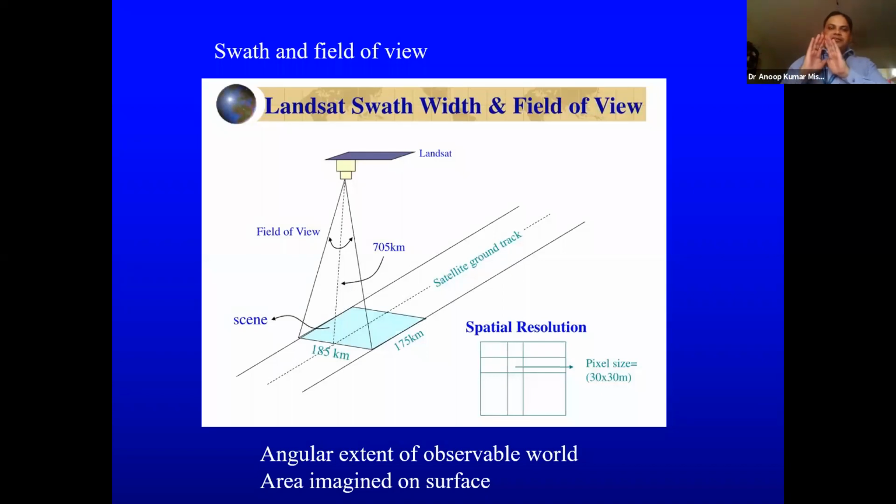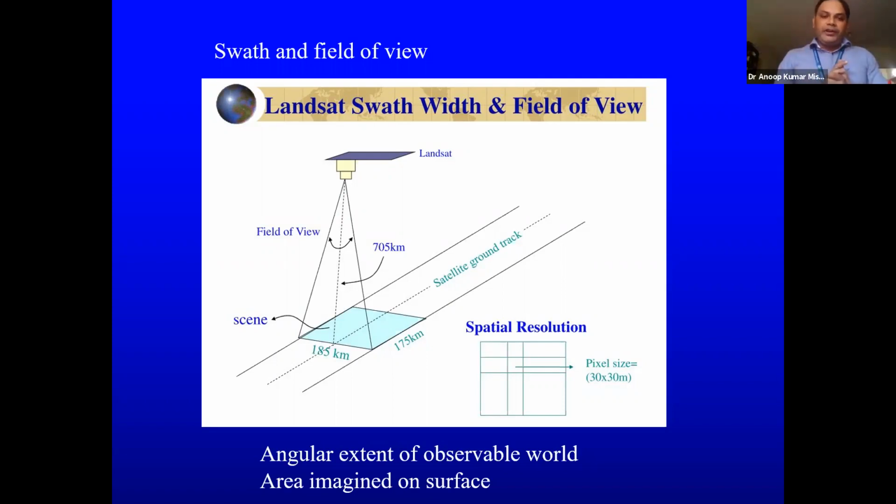That angular extent is called the field of view. With that angular extent, what we observe is a particular section of the image, a particular section on the ground or in the atmosphere. That particular section, which we define as the area imaged on the surface, is called the swath.